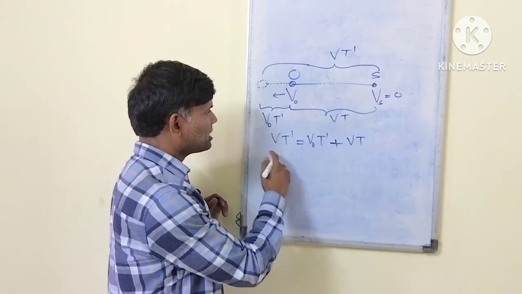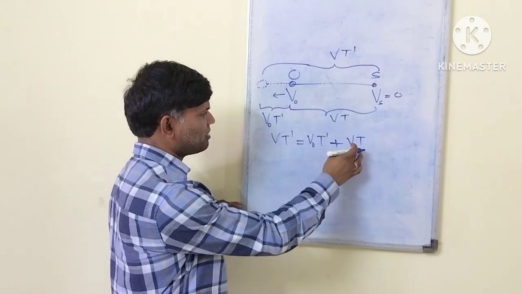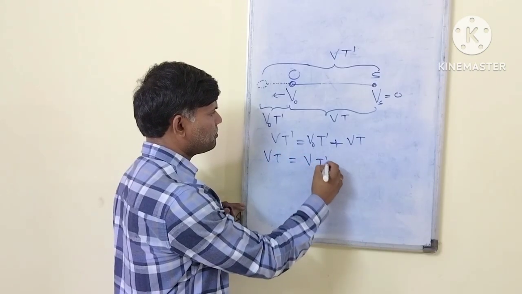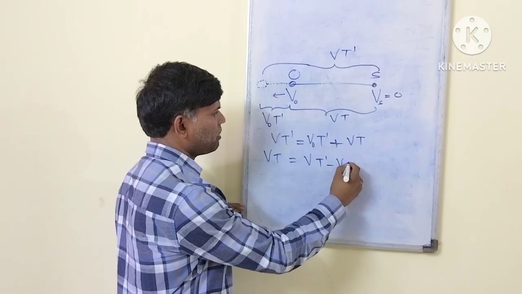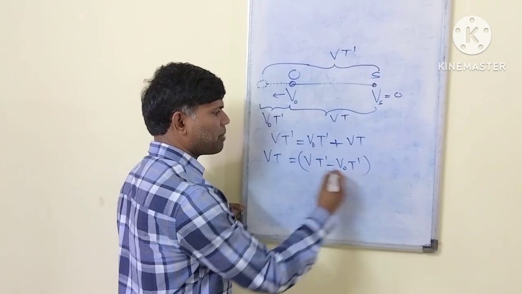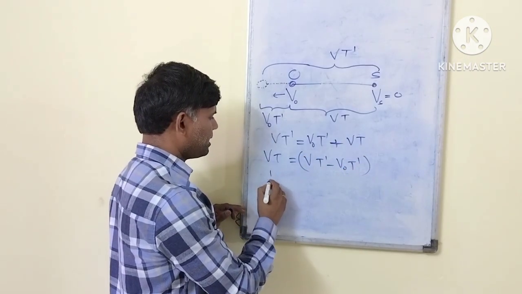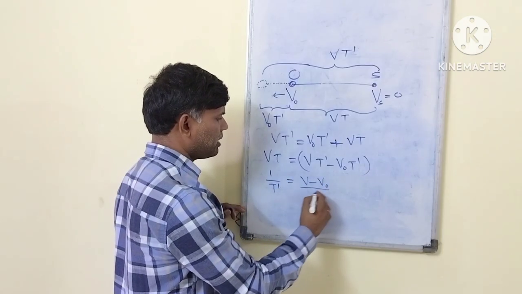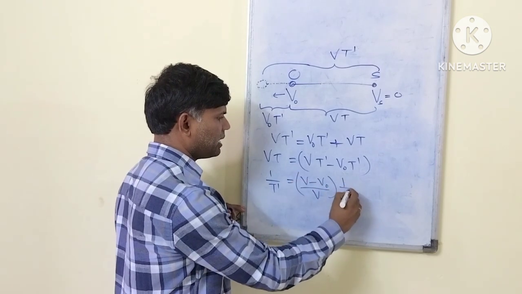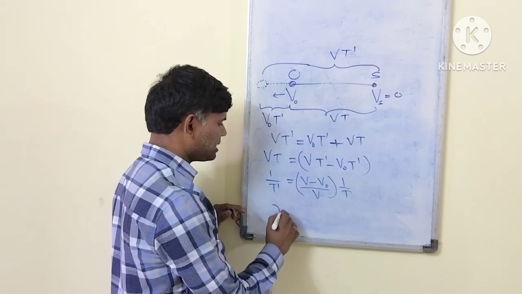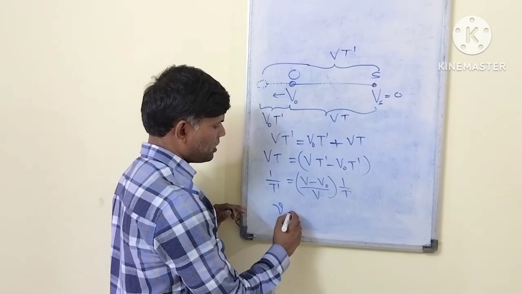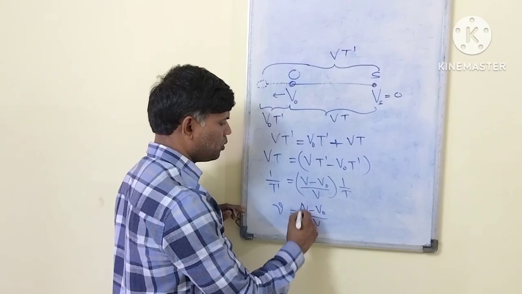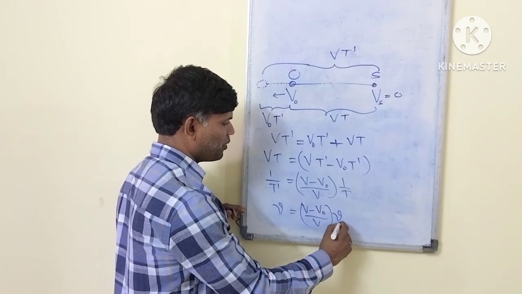Now you take t prime one side, what will you get? I will take Vt one side. Vt is equal to Vt prime minus V naught t prime. You take t prime common, take this side. So 1 by t prime is equal to (V minus V naught) divided by V into 1 by t. 1 by t prime, the frequency, is equal to (V minus V naught) divided by V into nu 0.